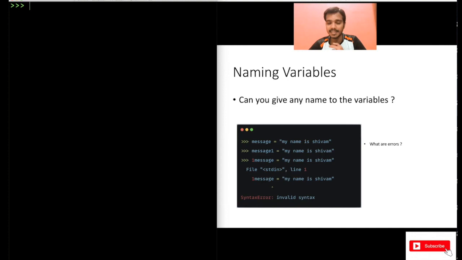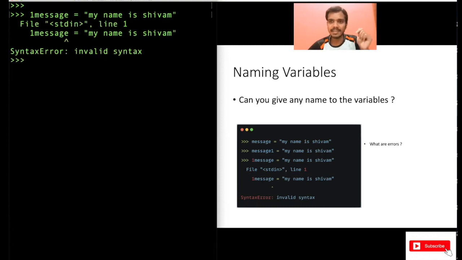So let's discuss this. Actually, the answer is no. You cannot randomly name something. There are some rules which you have to follow while declaring the name of a variable. If you do not follow them, you will get errors, and of course you will get frustrated when you get errors in Python or any programming language. So there is an example here. If you write 1message equal to "my name is Shivam", just press enter. See, it has given an error here: syntax error, invalid syntax.